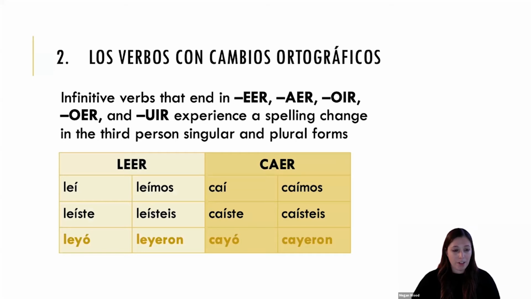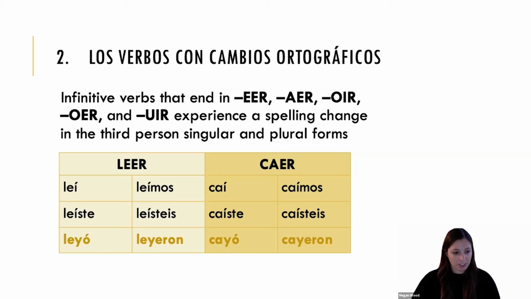Under this same category, we have more verbs that have spelling changes. And these verbs, you can see that there are 5 of them, are essentially verbs that end with 2 vowels and then an R, the infinitive ending. So EER, for instance, is the verb leer, as we see below. AER is our verb caer. And as we can see, the spelling change only happens in the third person singular and plural forms.